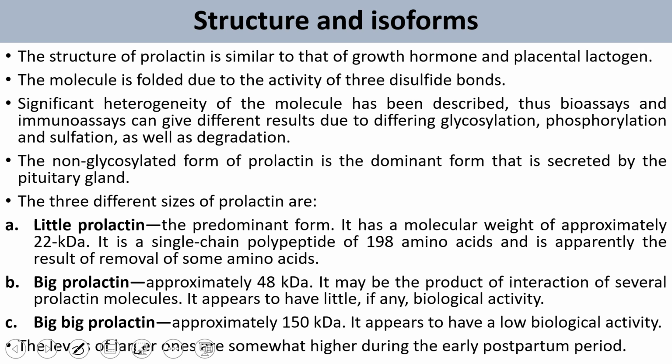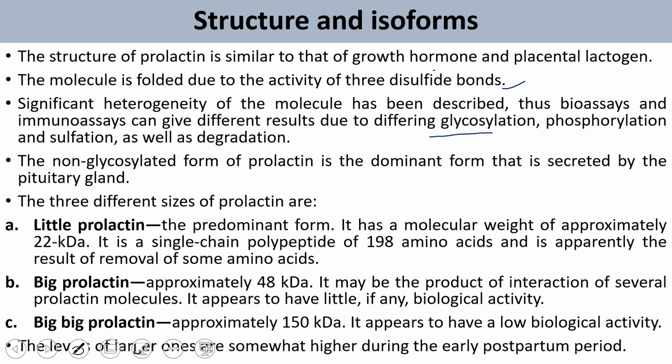The structure of prolactin is similar to that of growth hormone and placental lactogens. The molecule is folded due to three disulfide bonds, as you have already seen. Significant heterogeneity of the molecule has been described, so bioassay and immunoassay can give different results due to different chemical modifications of the proteins.